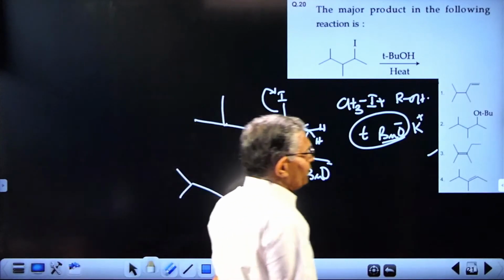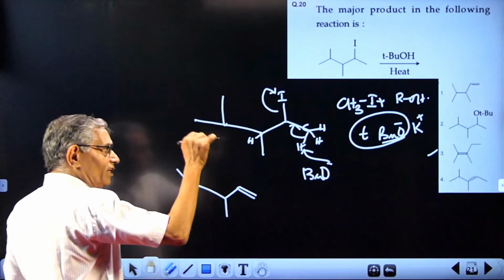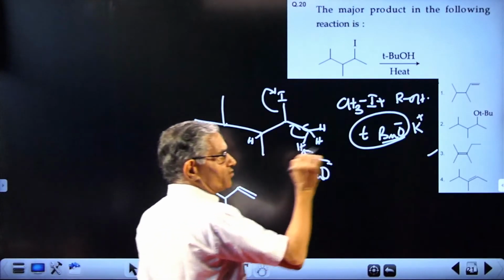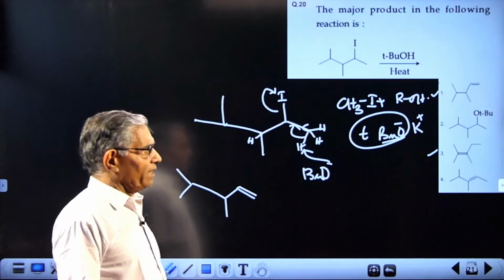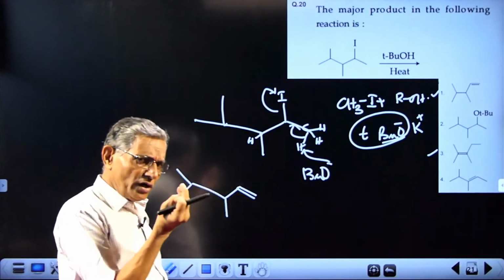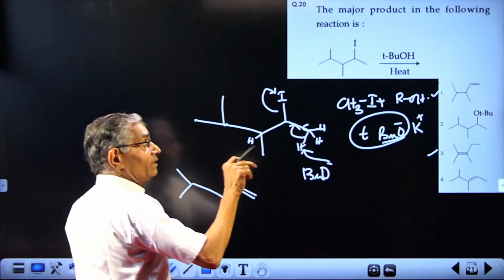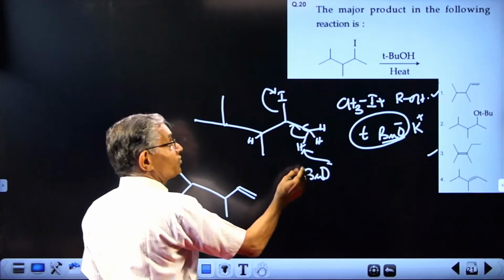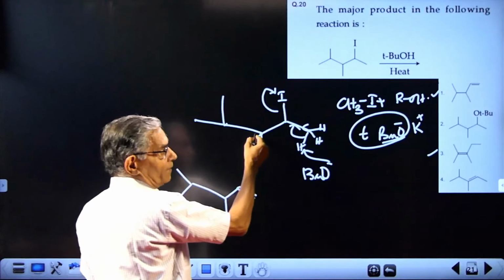And that product is given here. That means even if it is butoxide, the best answer will be 1. So that requires some correction in that question. As such, there is no answer. I give this answer only to show that there is a possibility for a question. But even in this case, remember, butoxide bulky anion cannot actually attack this one, causing a double bond there.